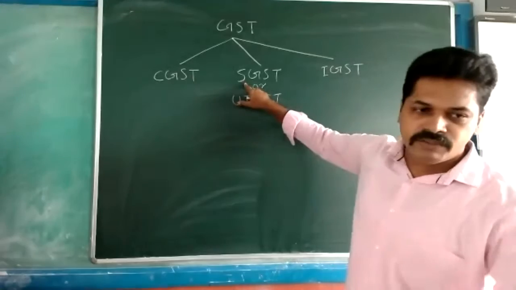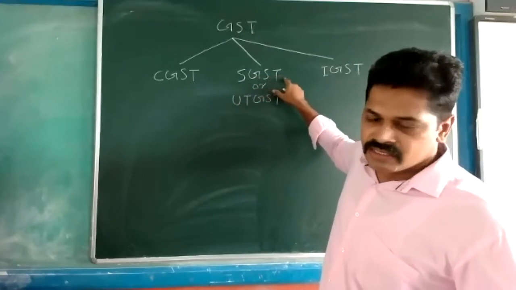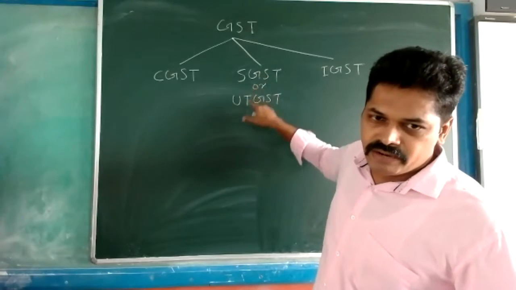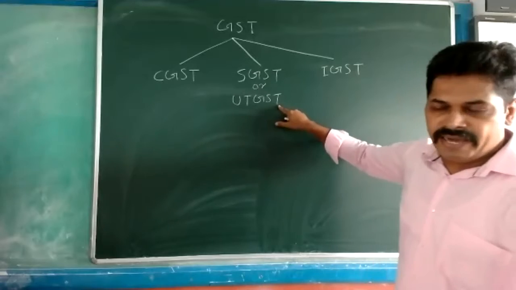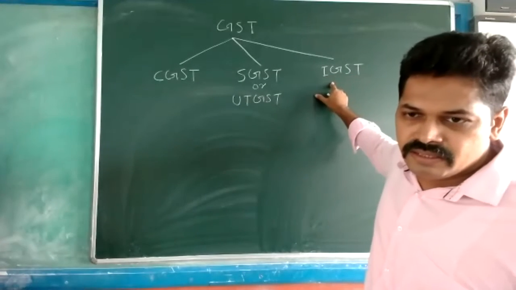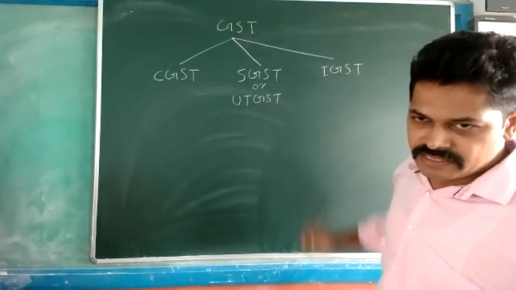Here S stands for state: State Goods and Service Tax. UT means Union Territory, either state or Union Territory: Union Territory Goods and Service Tax. And IGST means interstate: Interstate Goods and Service Tax.